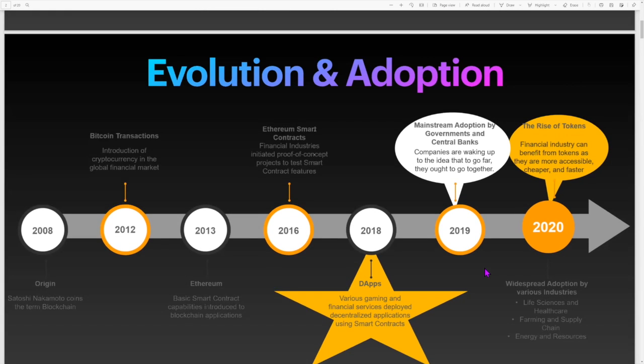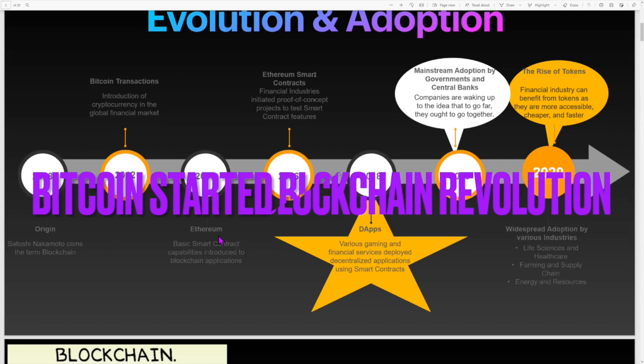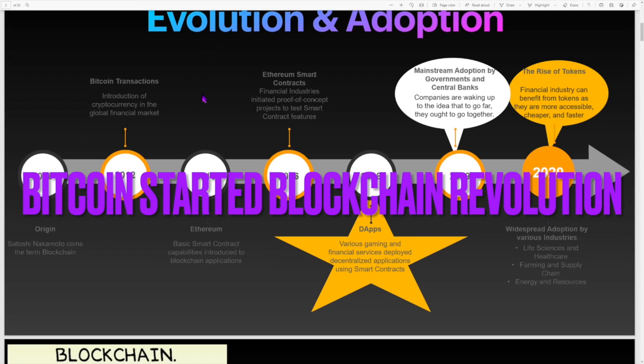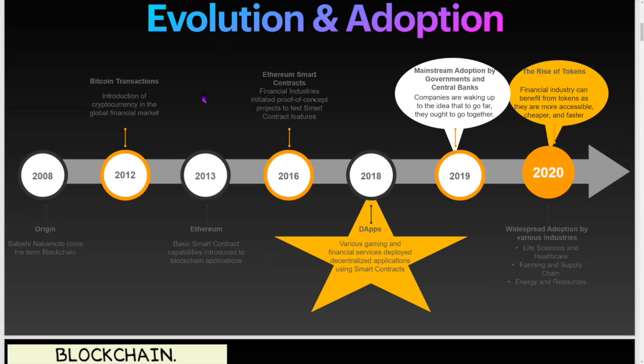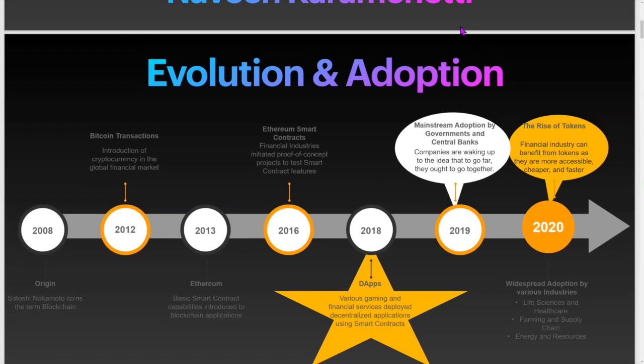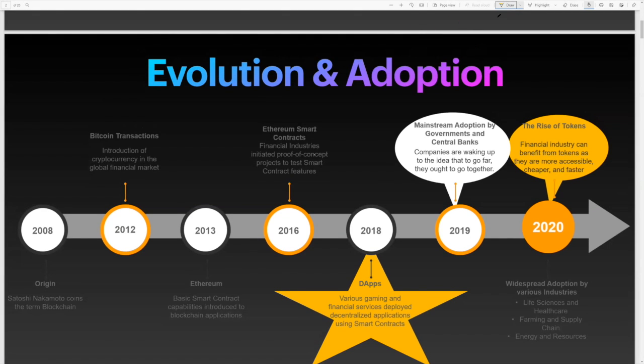Actually, it started in 2008 with Bitcoin. Blockchain actually started with Bitcoin, and the first block that was mined is called the Genesis block. Wherever you see on the internet, you will find this word, Genesis. Genesis is the first block that was mined, and that was done in 2008 by Satoshi Nakamoto. He's the one who made blockchain very popular. Blockchain was already there, but it was not very popular, and people didn't know how to use it. So he made it very popular.